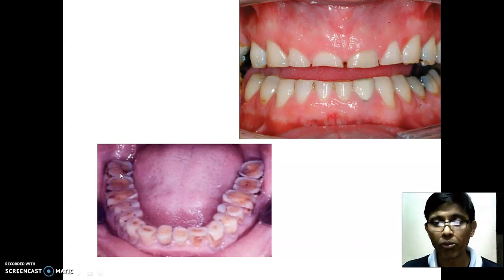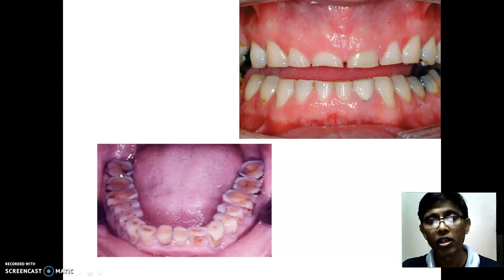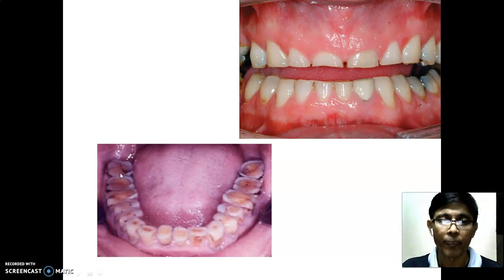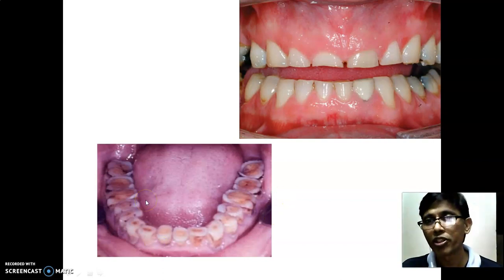Grinding of the food will be proper? No. Digestion will be proper? No. Because grinding is not proper, that is why the digestion will also not be proper. So vertical dimension is already reduced in these cases.